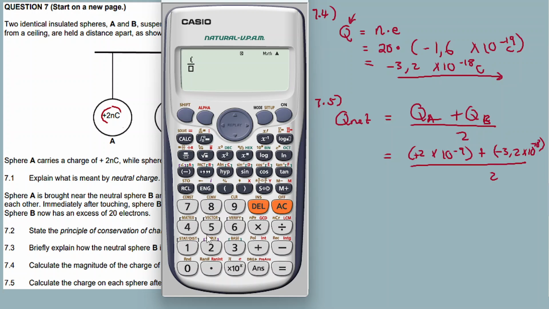So lana, it's 2 times 10 to exponent minus 9, not plus but multiply, then we add this minus 3,2 times 10 to exponent negative 18 voila, divide by 2 equal to